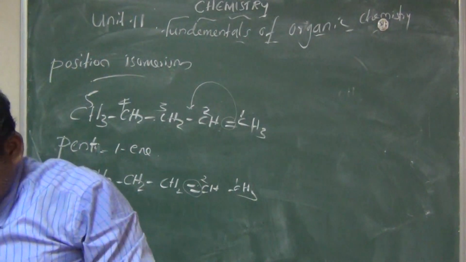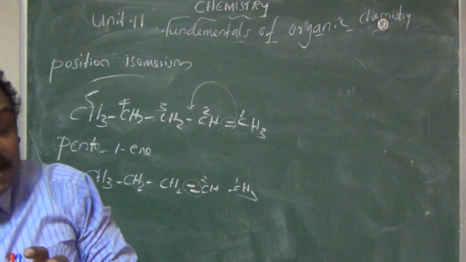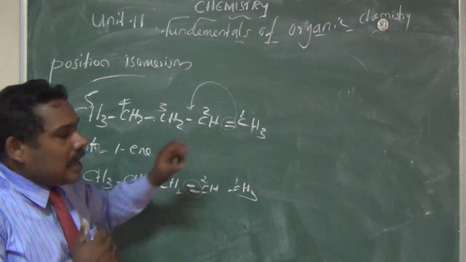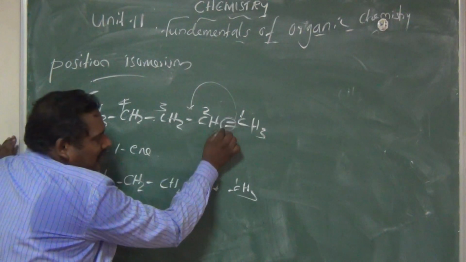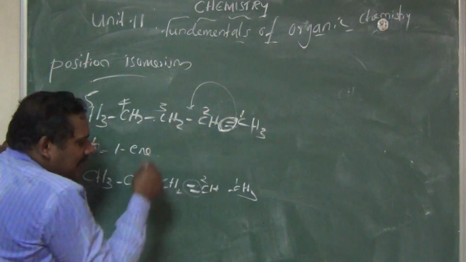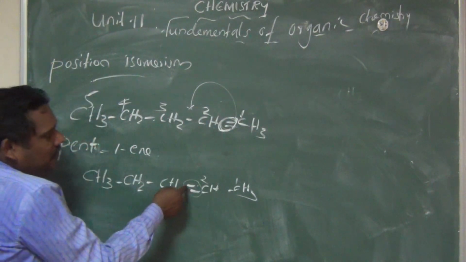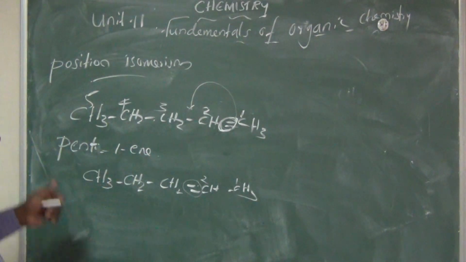Compounds having the same molecular formula but different in the unsaturated linkage. In the first compound the double bond is at the first place, in the second compound the double bond is at the second place. This is position isomerism, and we can also change the substituent.